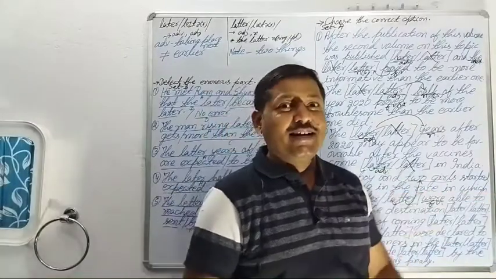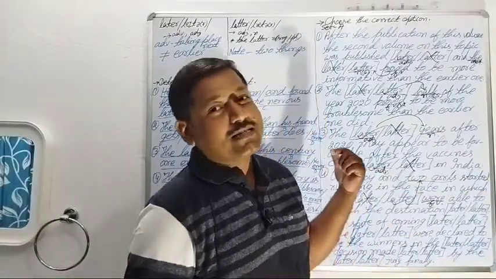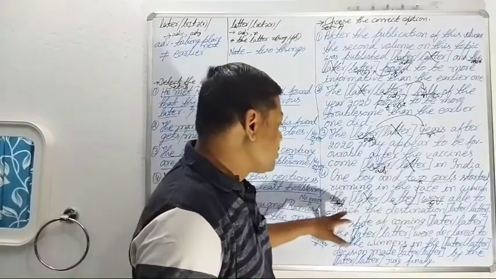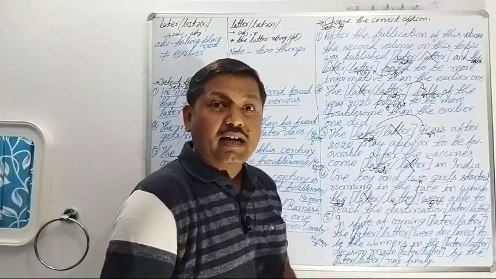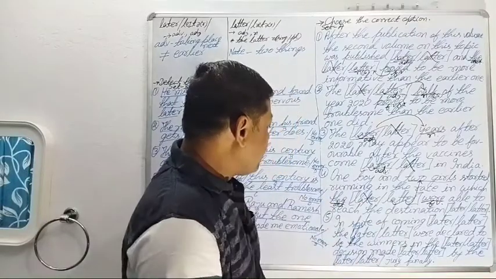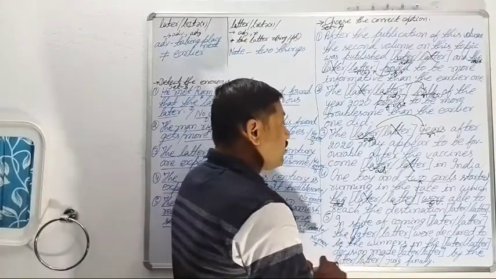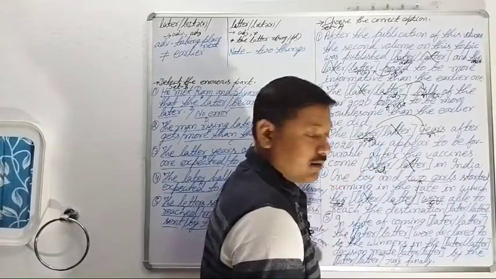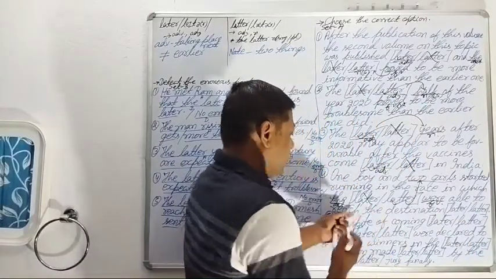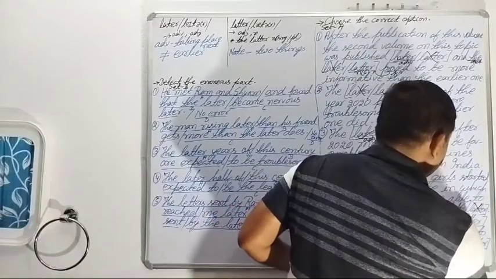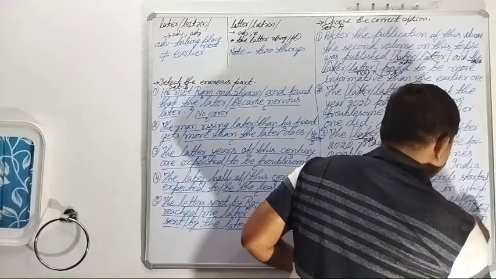Exactly, the two girls, not the boy, were able to reach the destination. When were they able to reach the destination? Later. Here an adverb is required.